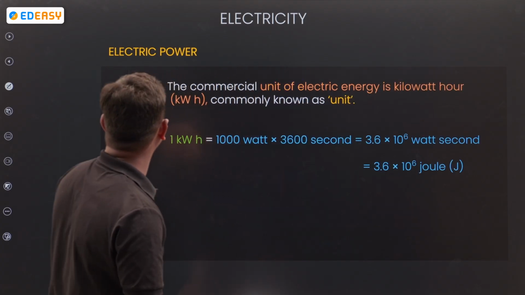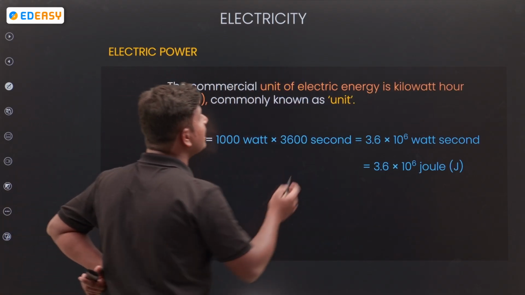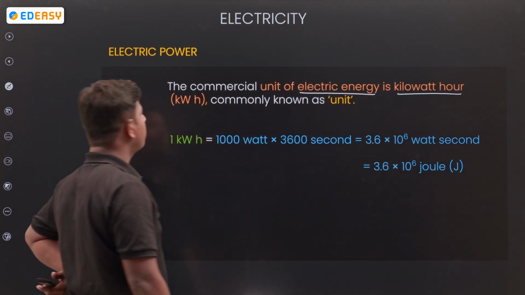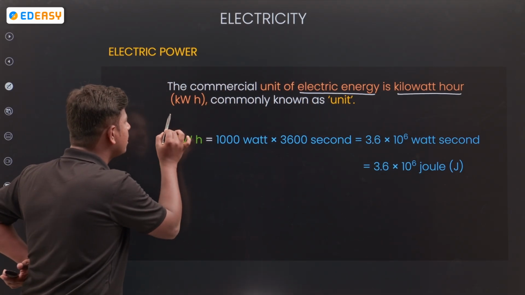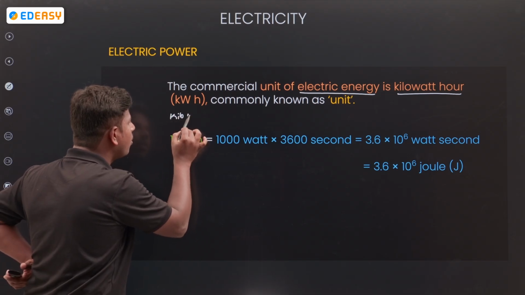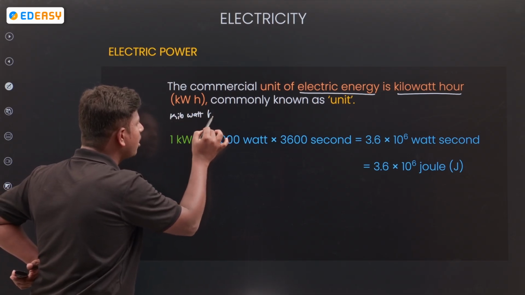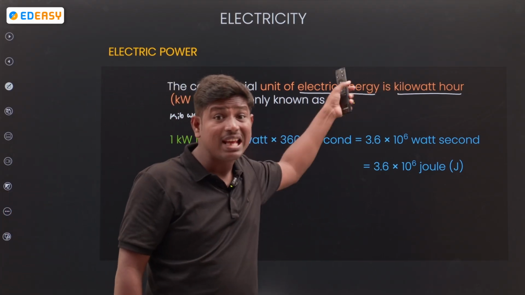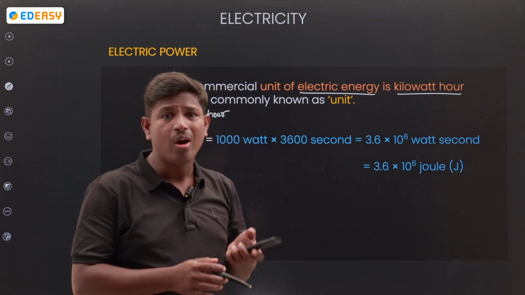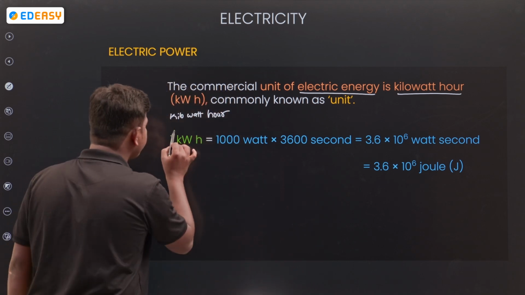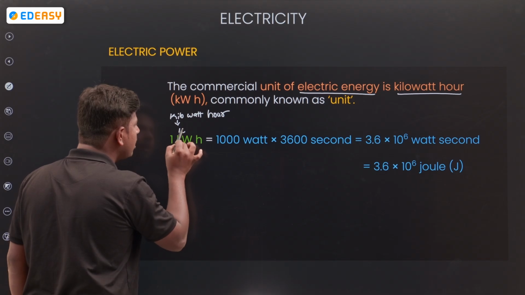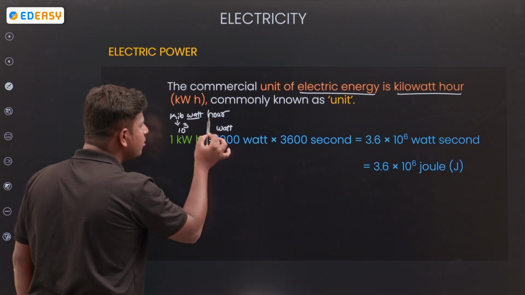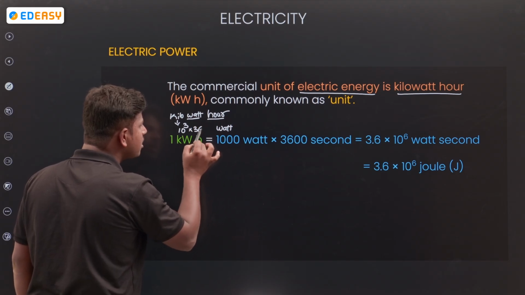Next, the common unit of electrical energy is kilowatt hour. Kilowatt hour is the unit of energy. Kilo means how much value? 10 to the power of 3. It's a unit. Hour means 3600 seconds.